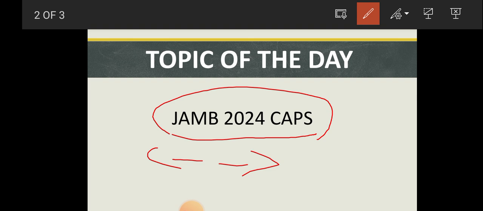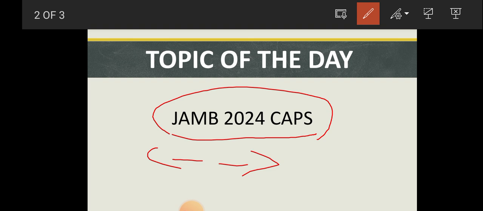One thing about CAPS is that if you don't really know how to operate it, or how to navigate it, or how to use it to check your admission status, it is preferred for you to message me, or meet someone that knows how to do it. In some cases, we have seen JAMB candidates offered admission by their institution of choice, and in the process of accepting the admission, they mistakenly reject it.